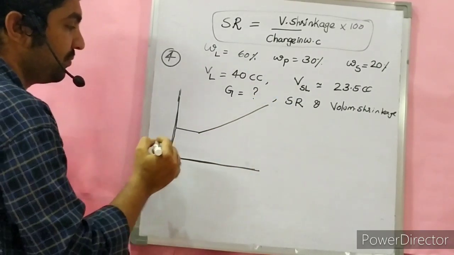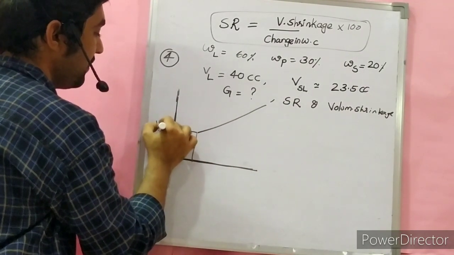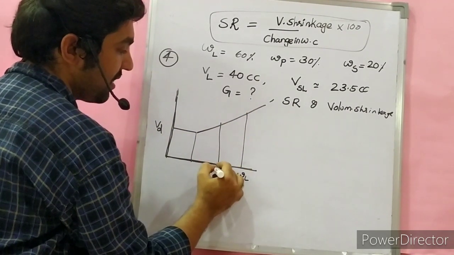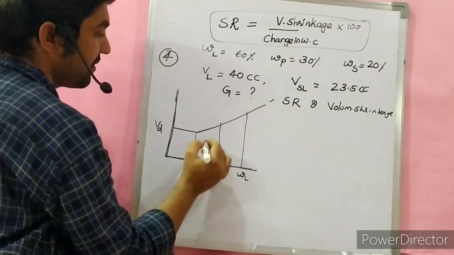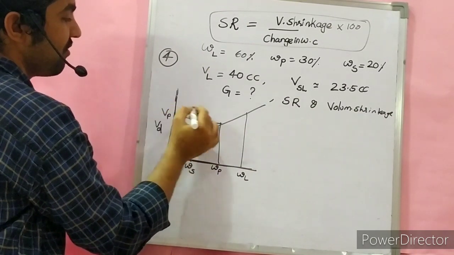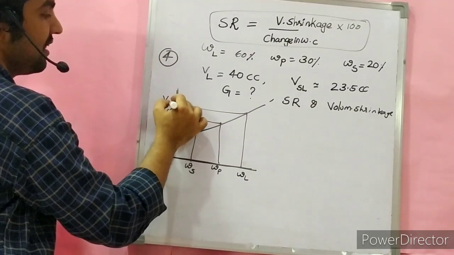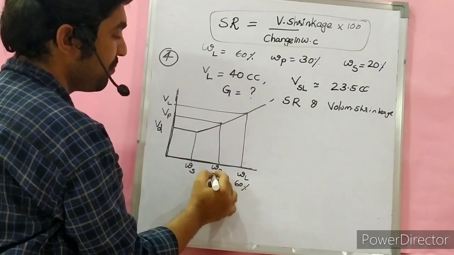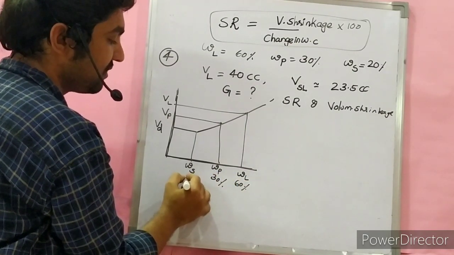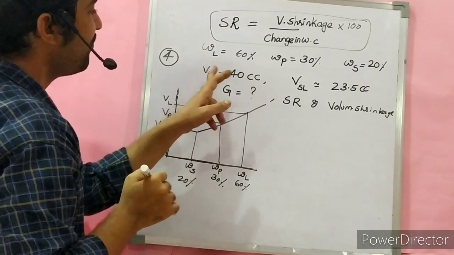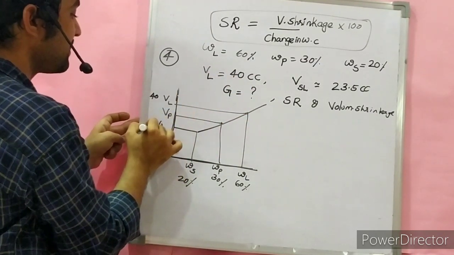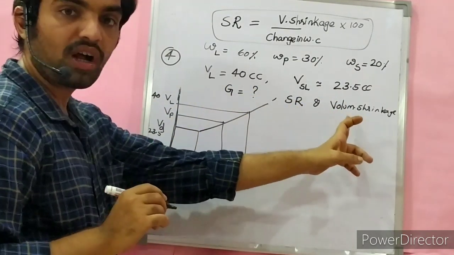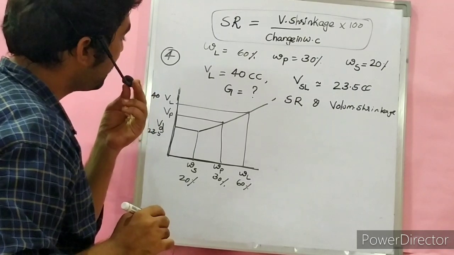So this is the curve. Liquid limit, plastic limit and shrinkage limit. This is plastic volume, correspondingly this is liquid volume. WL is given as 60%, WP is 30% and WS is 20% respectively. VL is 40 and VSL, shrinkage limit or dry volume, is 23.5. Find G and shrinkage ratio and the volumetric shrinkage of the soil.